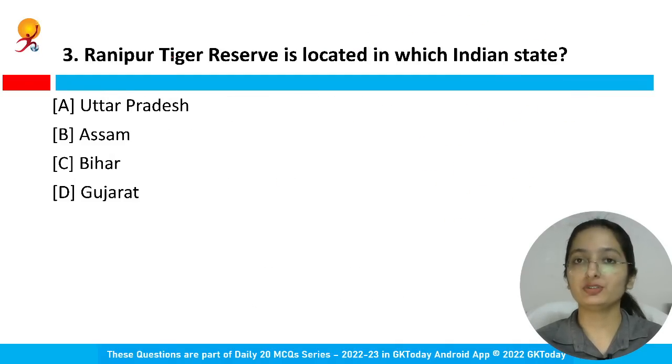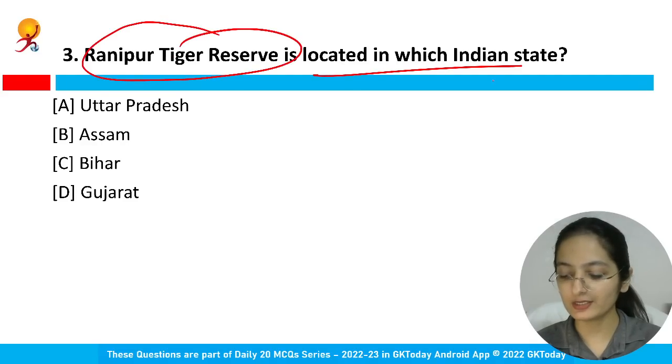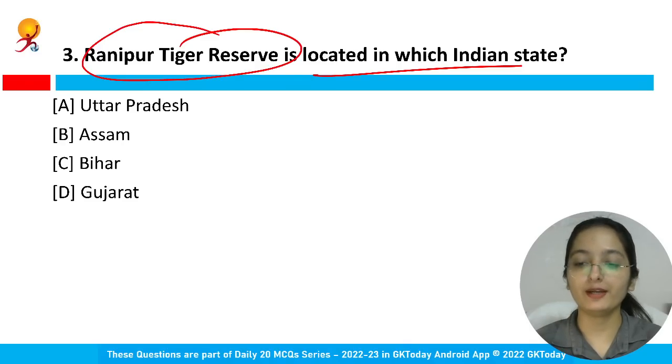Moving on to the next question. Ranipur Tiger Reserve is located in which Indian state? Where is Ranipur Tiger Reserve located? It is located in Uttar Pradesh. Option A is the correct answer.